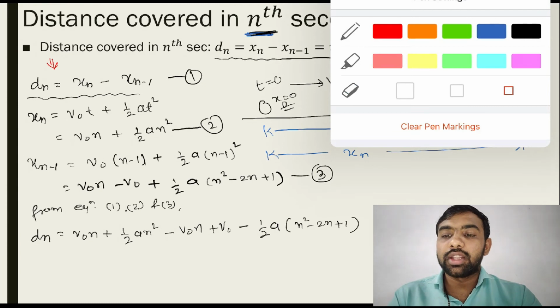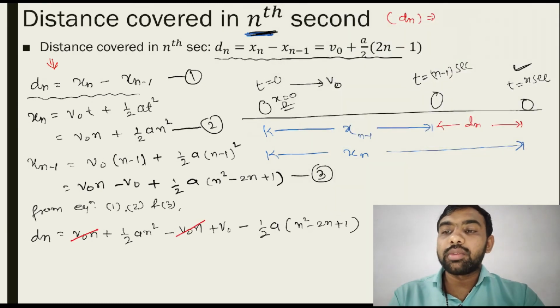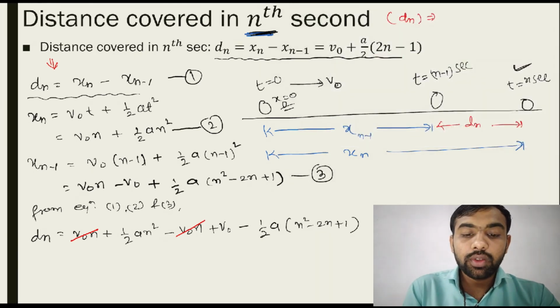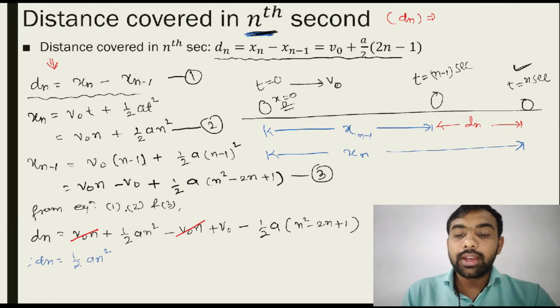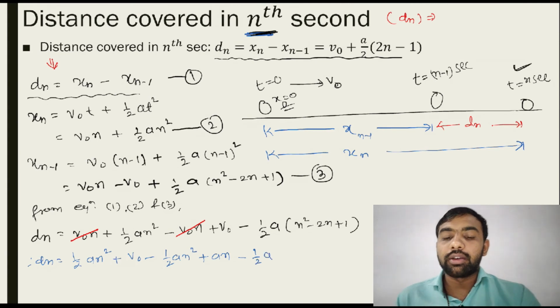If anything cancels out, then cancel. v0n cancels out. Now again simplify this relation. So what do you get? dn is equal to 1/2 an square plus v0 minus, let's open this bracket.